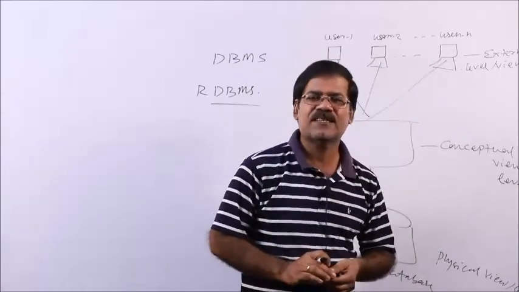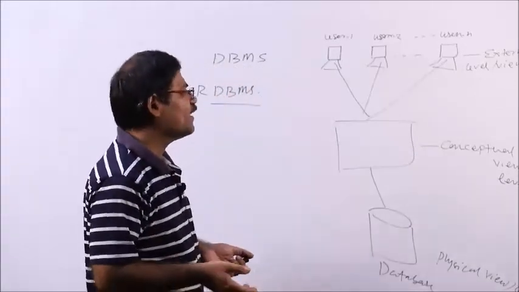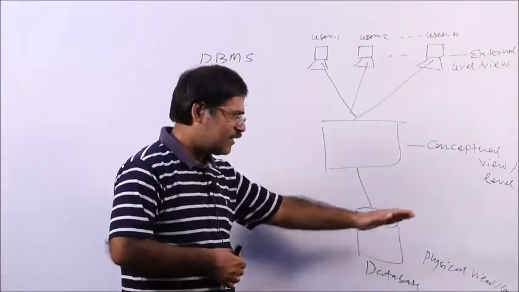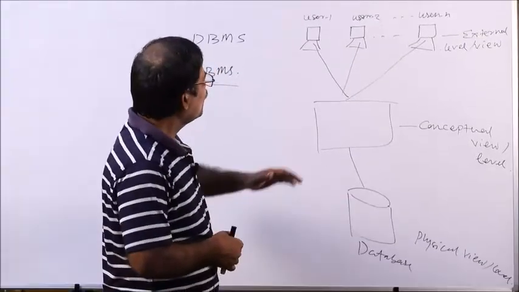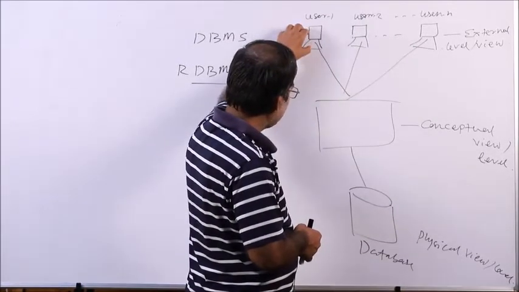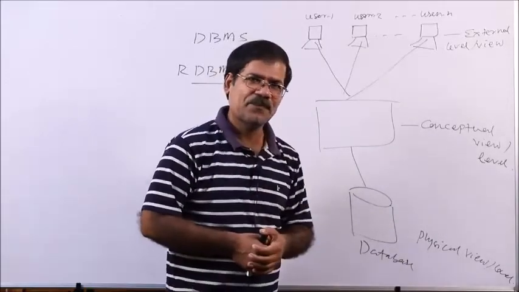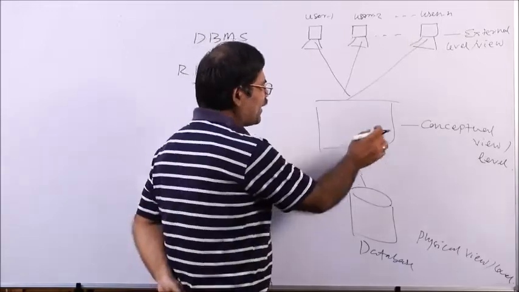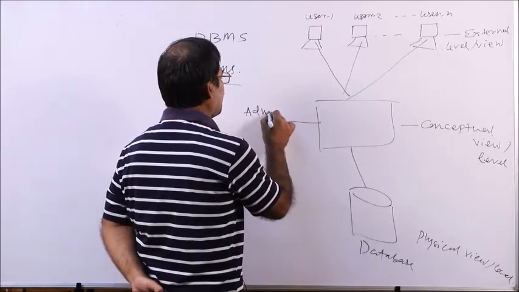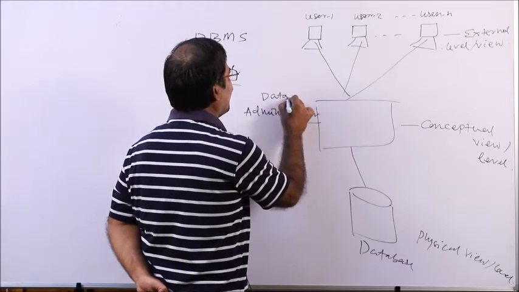Suppose there are 60 students in a class, and every student is assigned one computer. They create some tables and store the data in a database. Let the database be on another computer. So, each student is sitting at one computer, they write some data or store some data, and actually it will be stored in a database. The database is on a separate computer. So, here the middleman is there, the middleman is called what? The administrator. Database administrator.